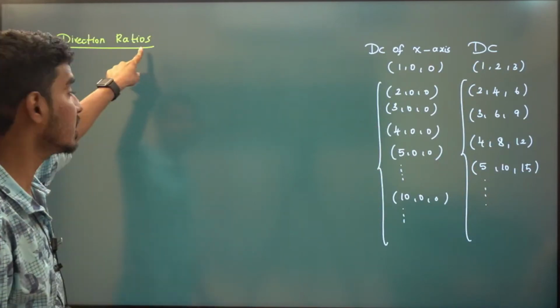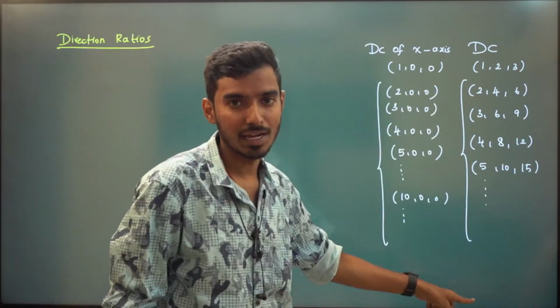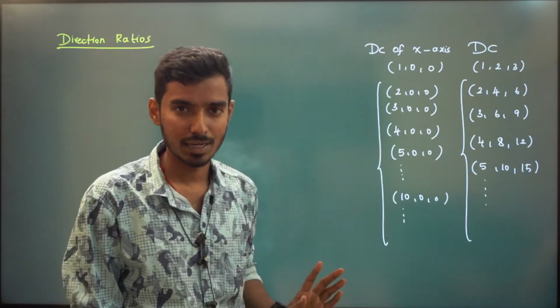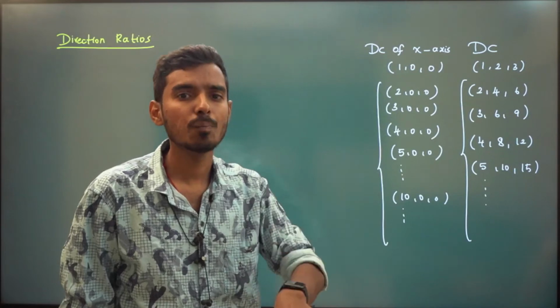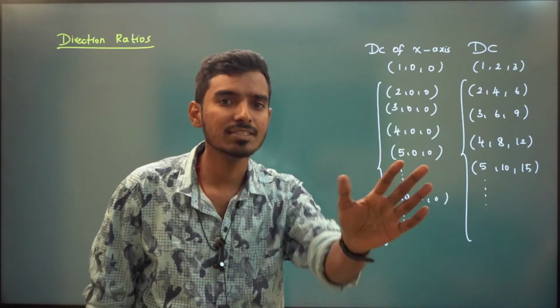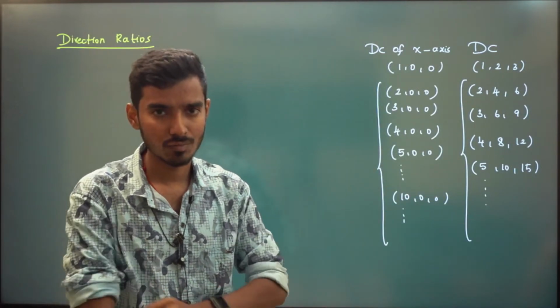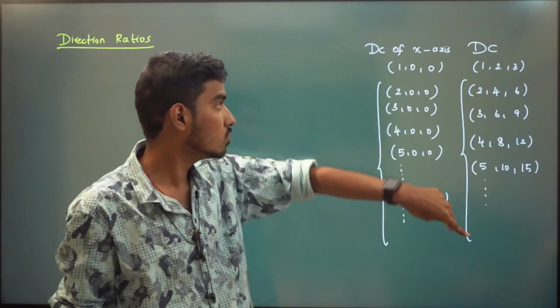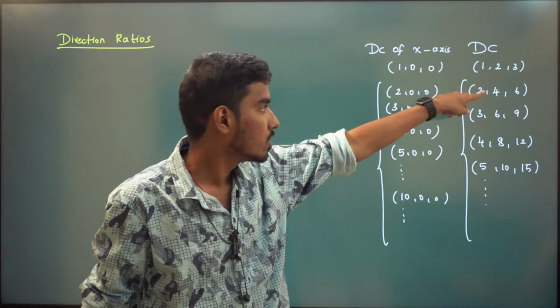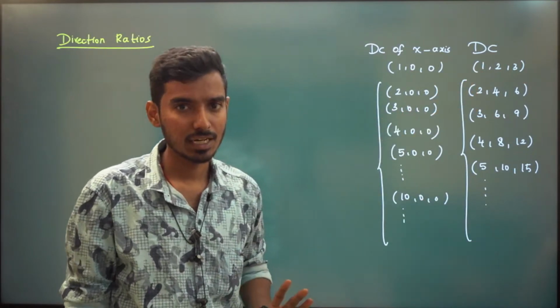Why are they called direction ratios? Because it is infinite. Very simple, right? So any tuple that is proportional to direction cosine is called direction ratio. Yes or no? Any tuple that is proportional to direction cosine, then that tuple is called direction ratio.